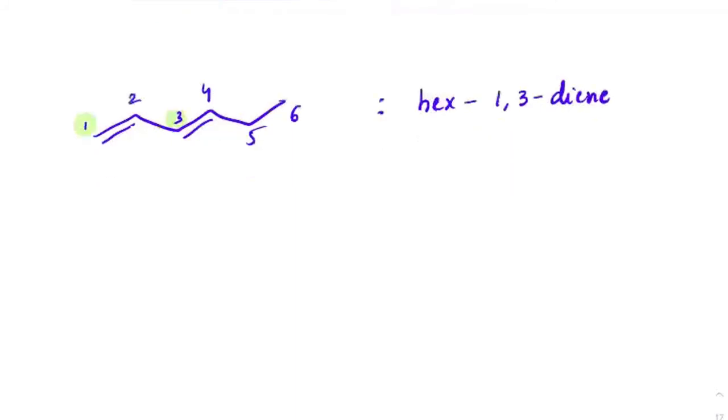So while representing that, it is actually hex, right? So this is hex-1,3-diene. So you can understand that. We will be giving priority to the lower numbering of it. So 1, comma 3 and it will become diene. So that's how we will be writing the naming.